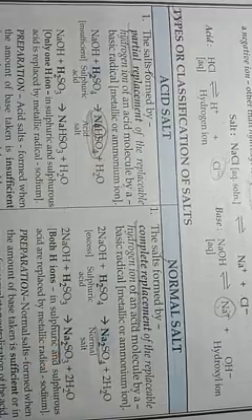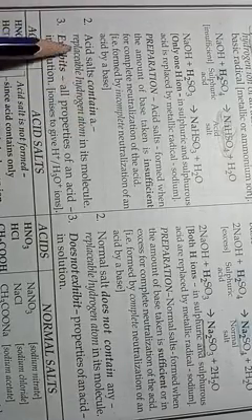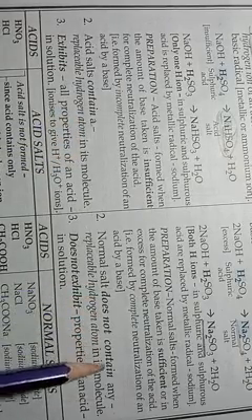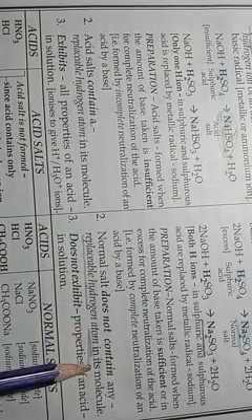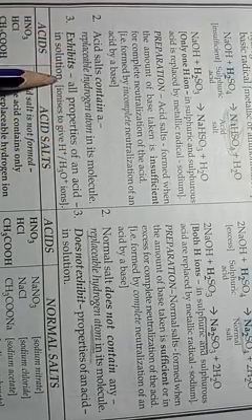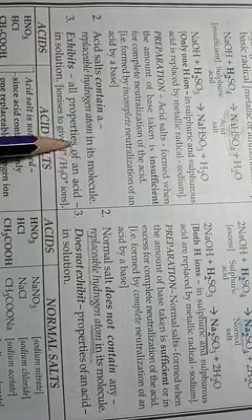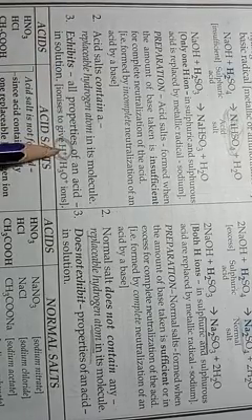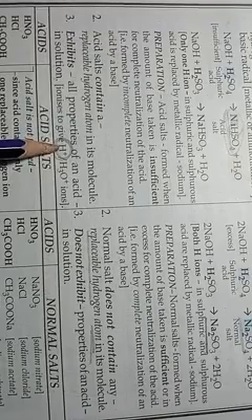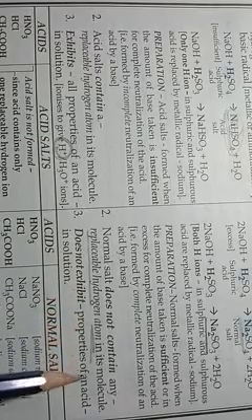Okay students, the next difference: acid salts contain a replaceable hydrogen ion in their molecule, whereas normal salt does not contain any replaceable hydrogen atom. Third point: acidic salts exhibit all properties of an acid in solution. Why do acidic salts exhibit properties of acid? Due to the presence of H plus ion. Due to the presence of H plus ion, acidic salt will exhibit properties of acid, whereas normal salt will not exhibit the properties of an acid.